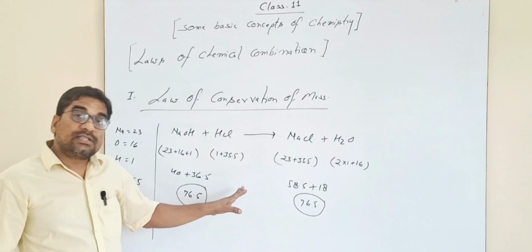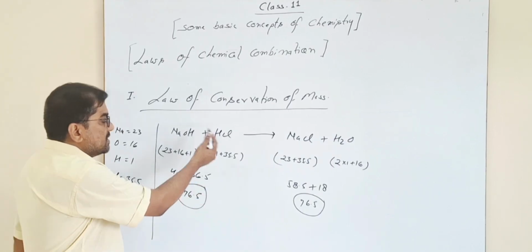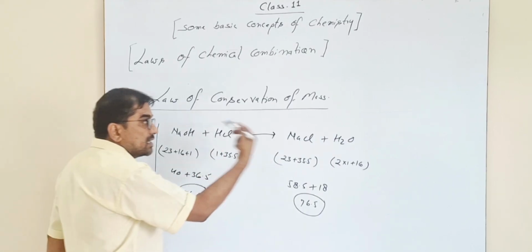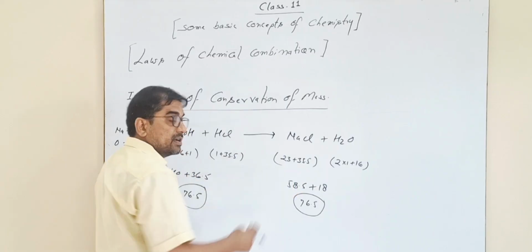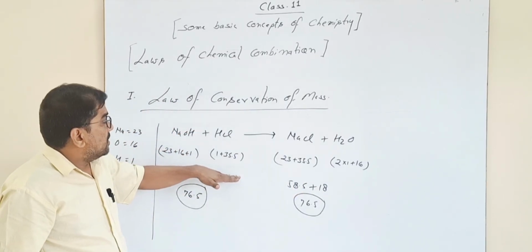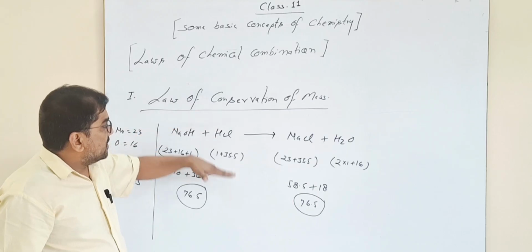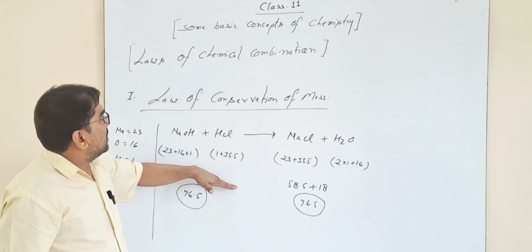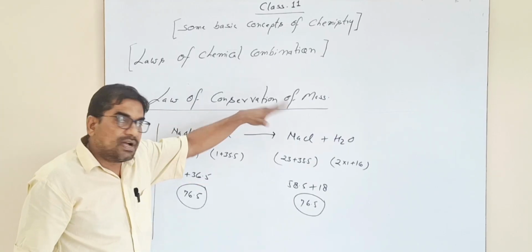Since in a chemical change the total mass of the reactants is exactly equal to the mass of the products formed, this clearly states and represents the law of conservation of mass.